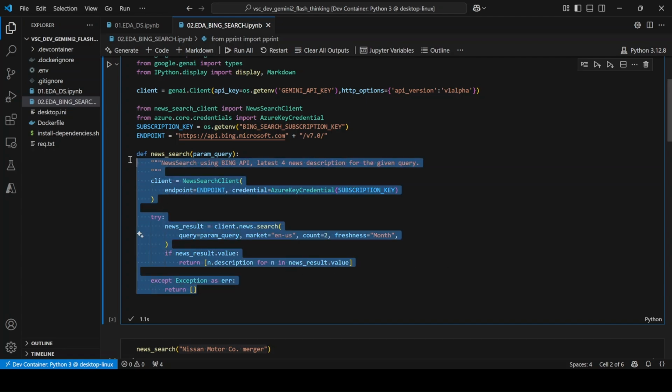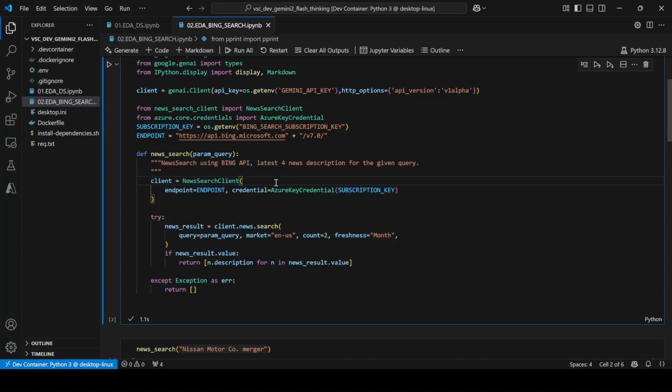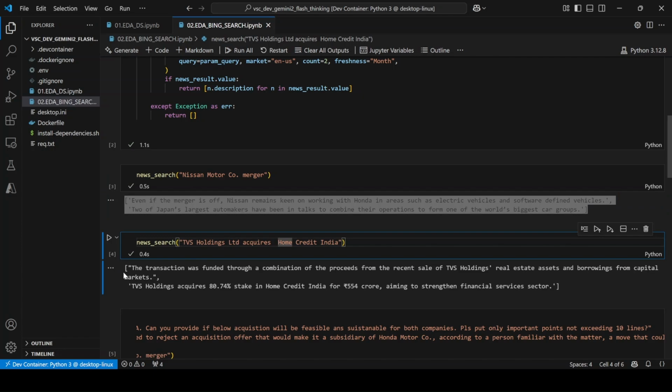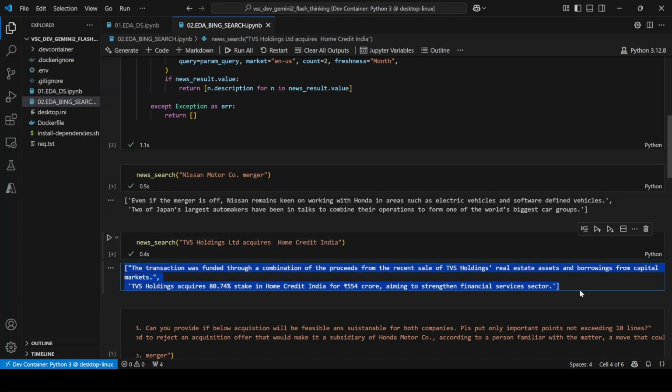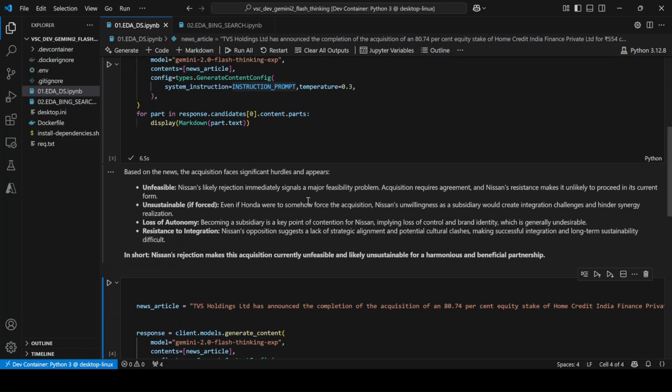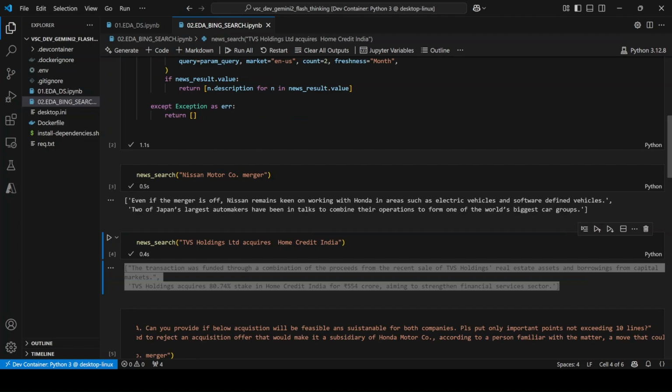Again, it can become more complex, but basically what's going to happen is we are going to get two small descriptions of a news snippet. So here is what the news snippet looks like. If you give, say, Nissan Motor Company merger, it will give you descriptions of two news articles. Similarly for some other news article, it is giving you two short descriptions of that particular news. And this is what we are going to add as additional context. Again, we can increase this and so on. But the idea was to just see how the response looks, and possibly compare how the response with only news and with some context look.